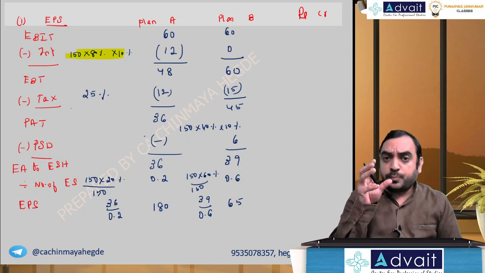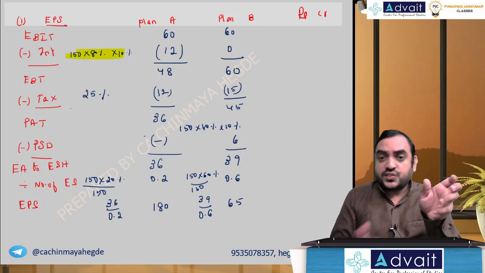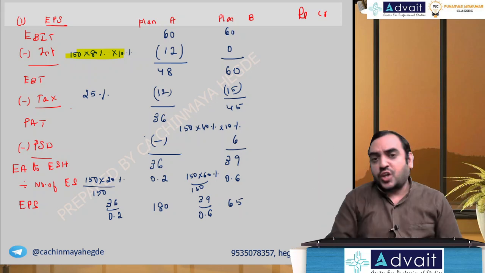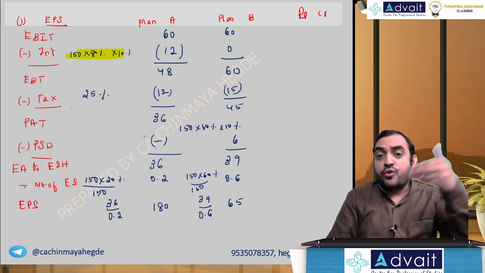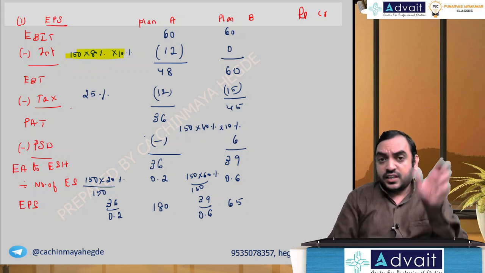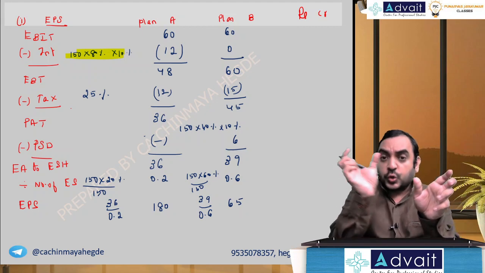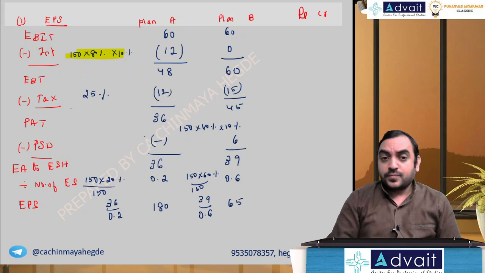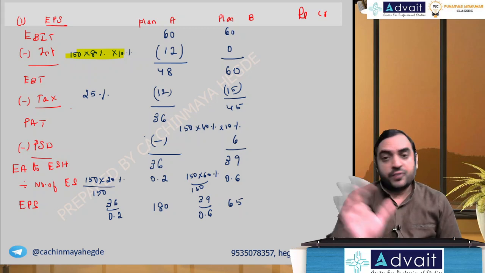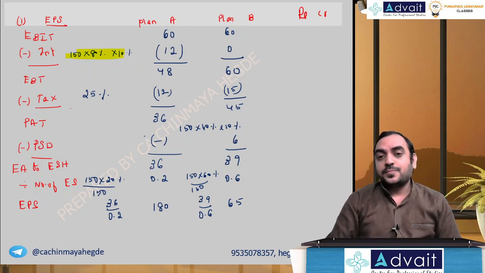But if you see the pure technical point, rate of interest is not equal to cost of debt. Rate of interest into 1 minus t is cost of debt. So if you think purely technically, how do you arrive at rate of interest? Cost of debt by 1 minus t should give you interest, right? But we are not applying that pure technical interpretation.